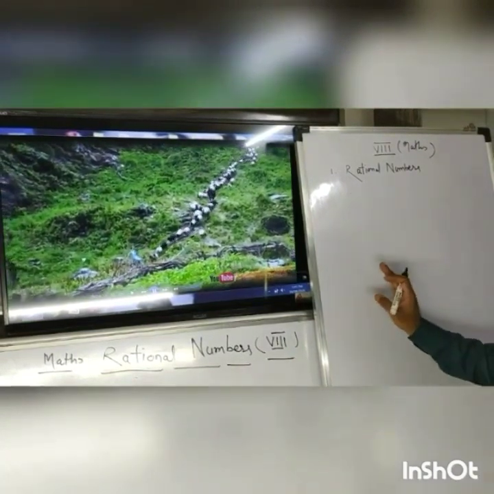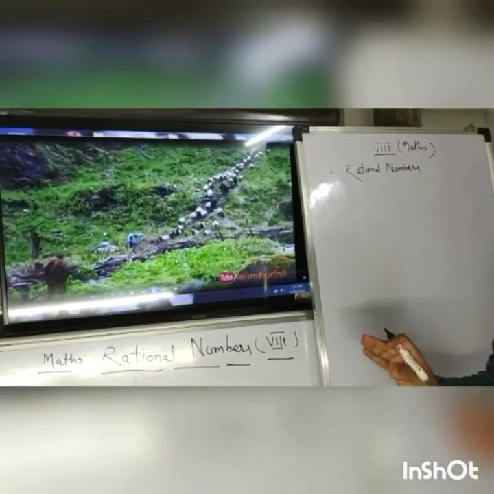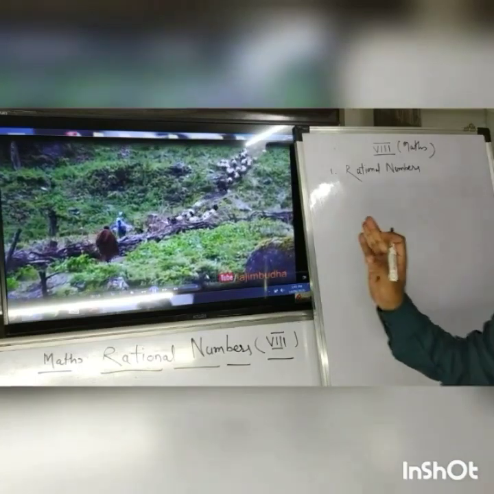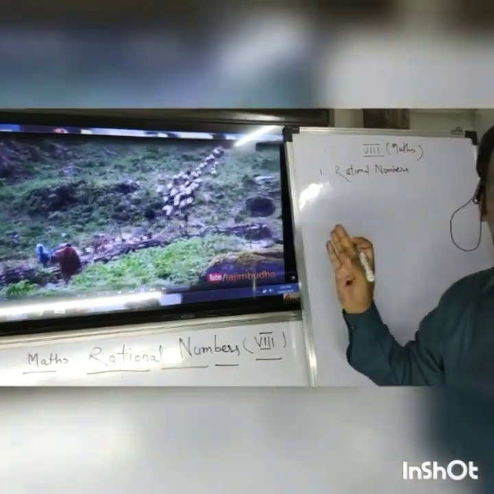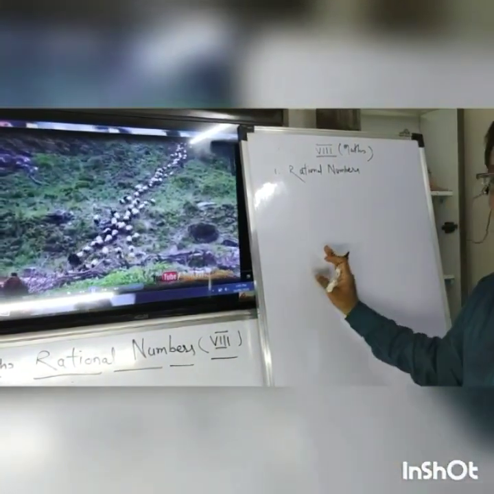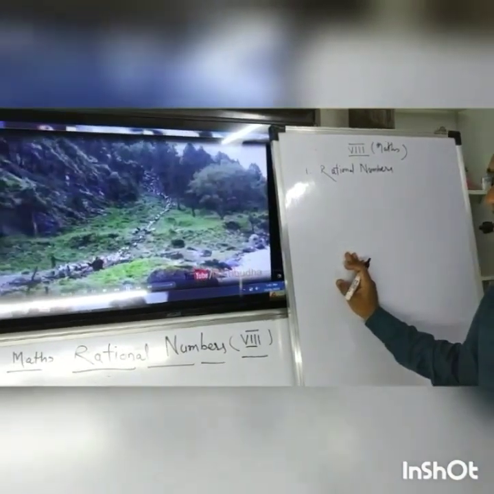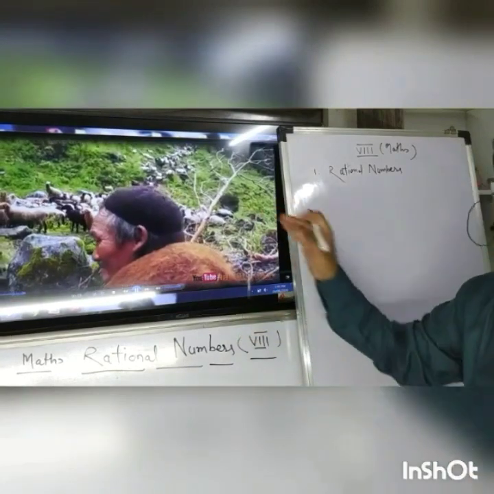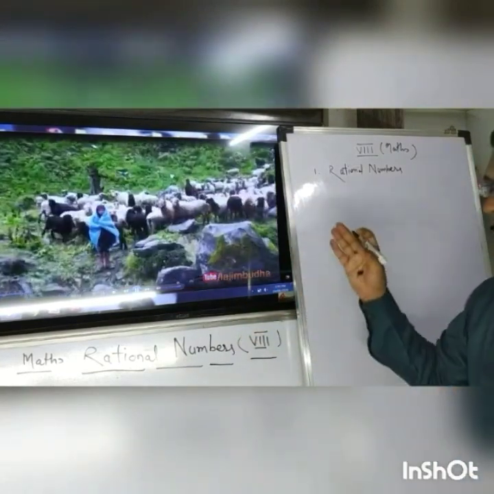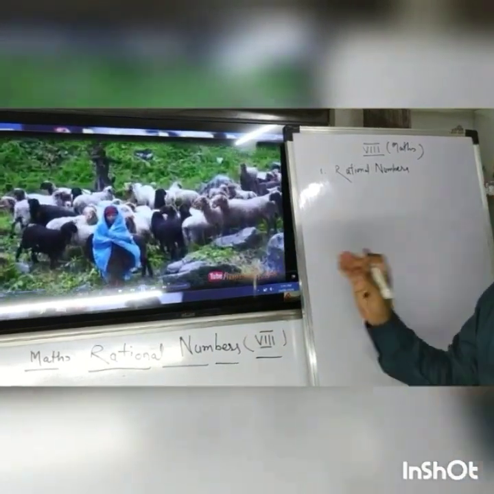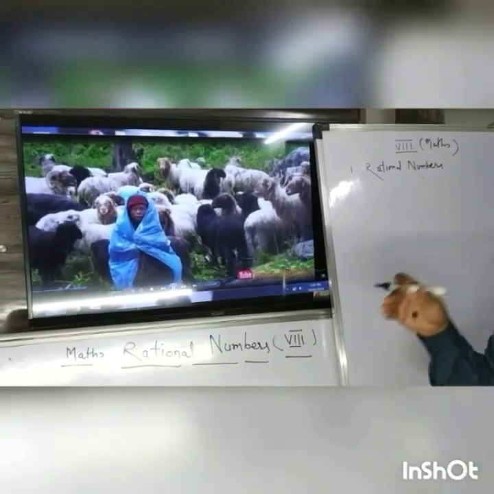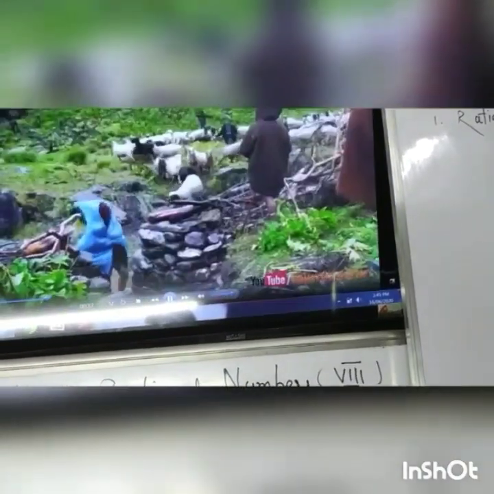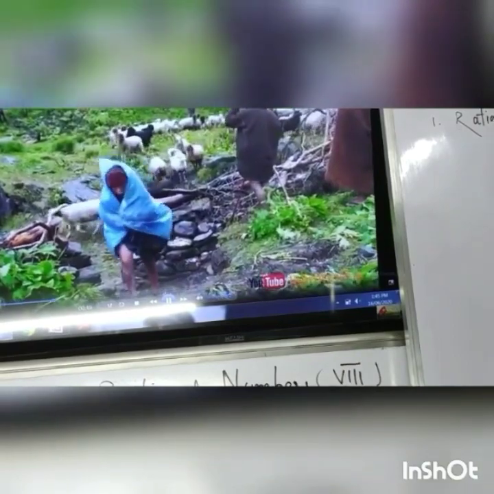Actually this Roman number is supposed to be originated by the Italian or the Roman shepherds. These shepherds took their sheep to the forest, and when they wanted to count, they first found this Roman number just by drawing marks on the river or by using tally sticks.